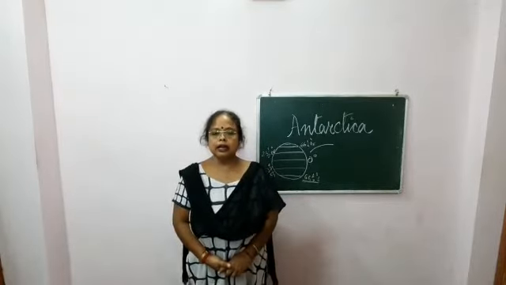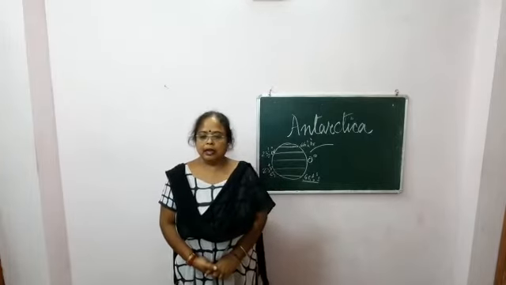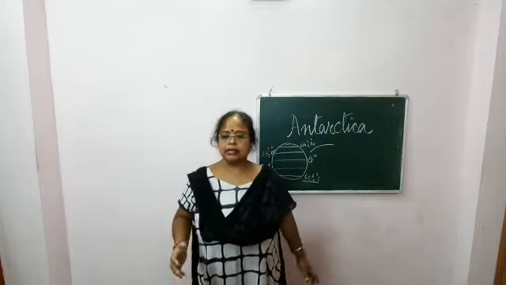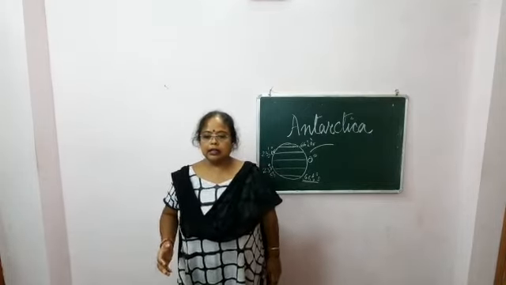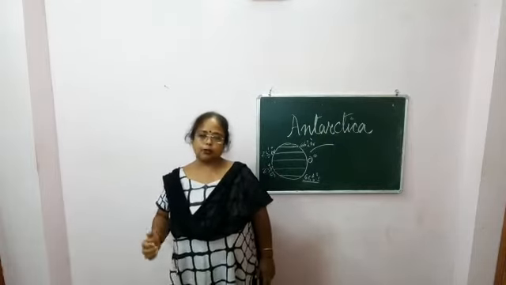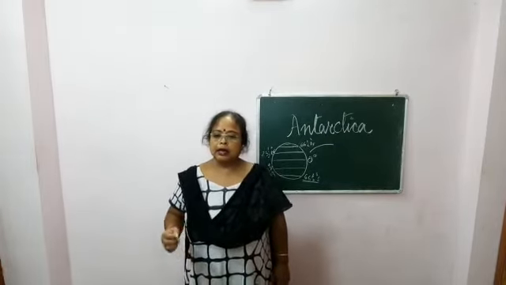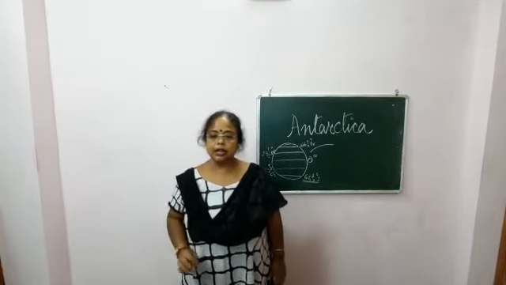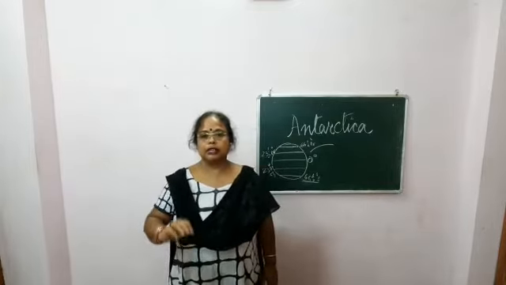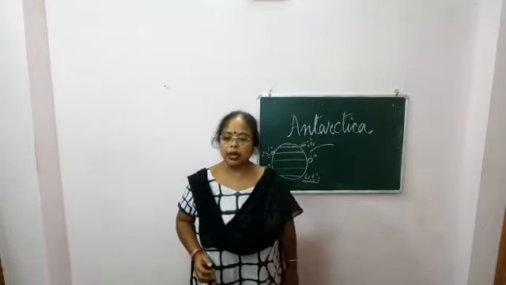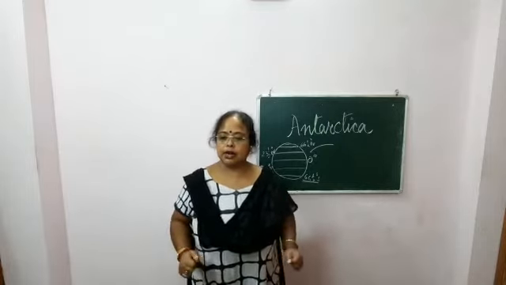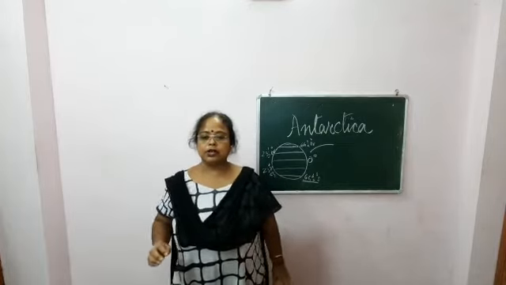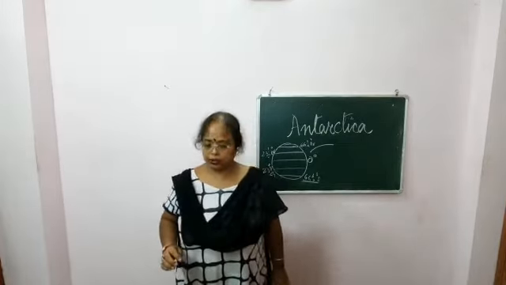Now let's see what else is found in Antarctica. Antarctica lies in the frigid zone. It remains covered with snow throughout the year. Huge ice shelves are found in Antarctica. These ice shelves are found at the edges of the continent, and they are fed by the glaciers of central Antarctica. Glaciers, you know, are mountains covered with snow. Due to the vast cover of ice, this continent is the most inaccessible region in the world. So people are not living here.